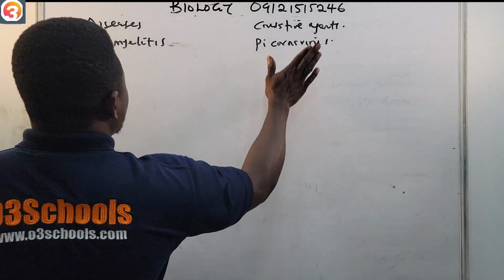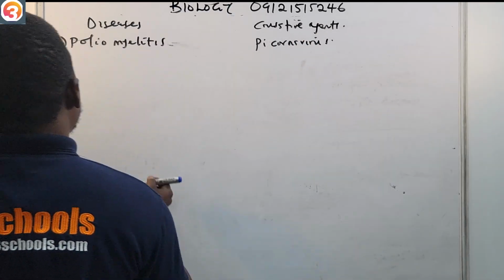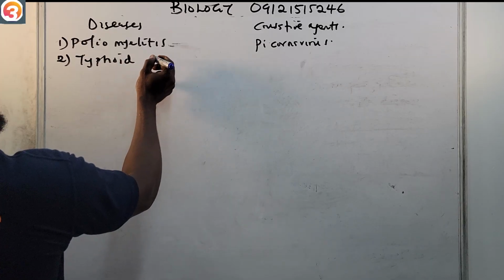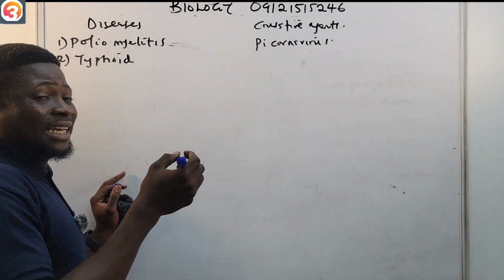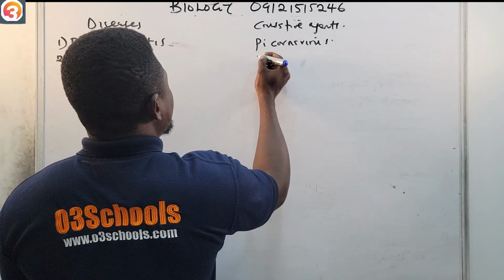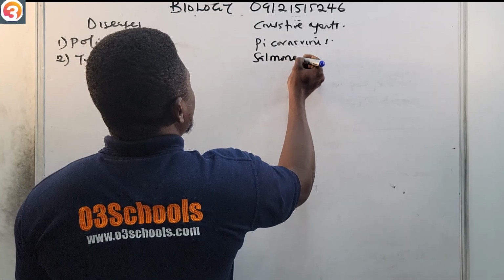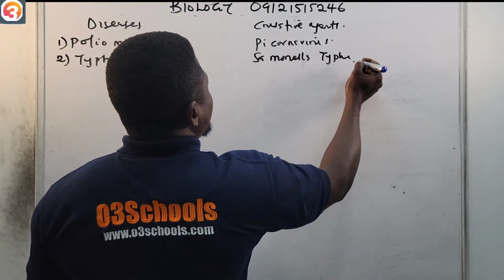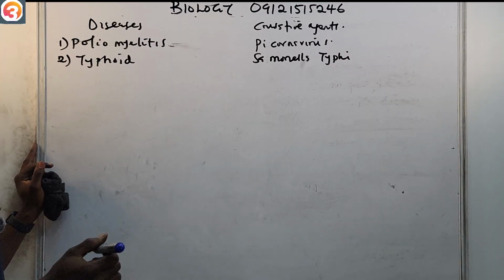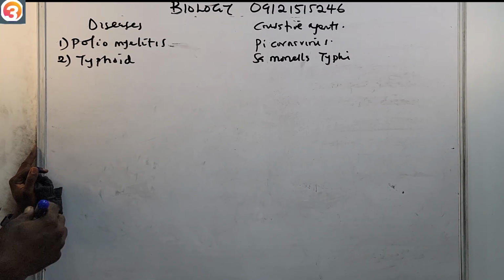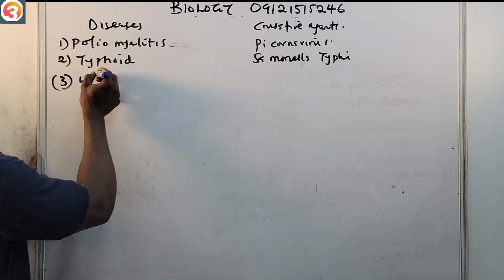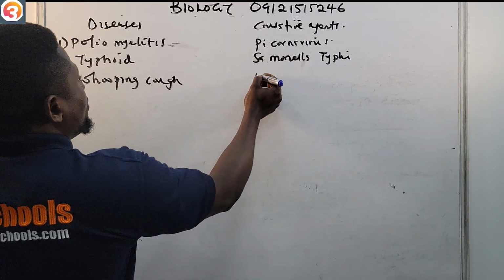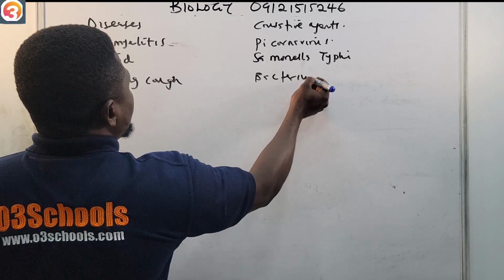Now number two, let us talk about typhoid. This one is caused by Salmonella typhi. We talked about it. Salmonella typhi causes typhoid. Then also whooping cough is caused by a bacterium.